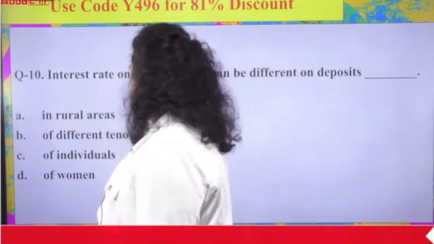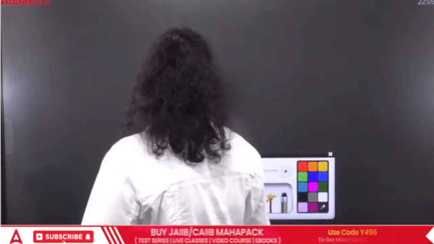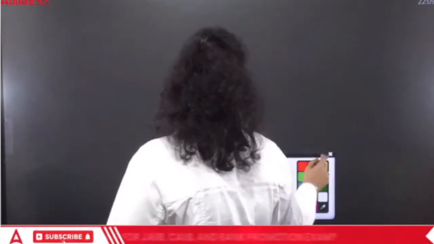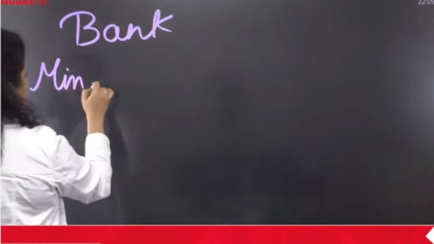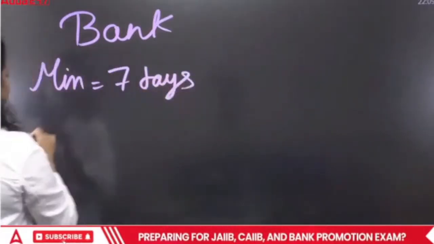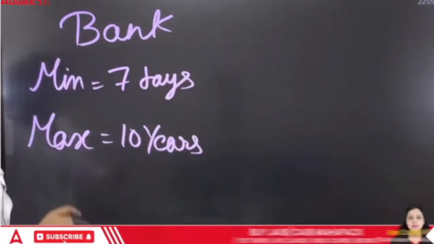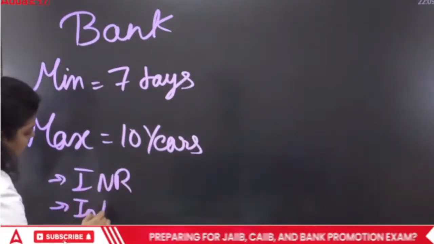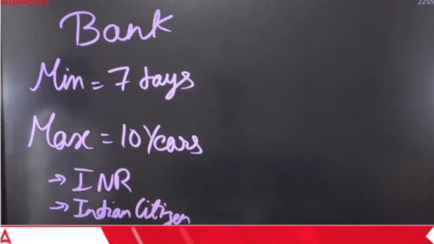If I talk about fixed deposits, there are different types of fixed deposits available. Let's understand them first. Certain conditions are there. If you are having an FD in a bank, the minimum duration will be 7 days and the maximum duration will be 10 years. The FD is in Indian currency, in INR, and an Indian citizen is holding the FD. That's the first condition.